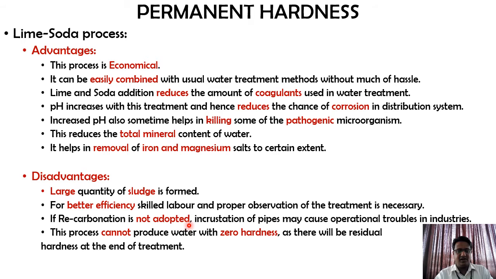If recarbonation is not adopted, incrustation of pipes may cause operational troubles in the industry. As we discussed in the previous slide, if we don't provide recarbonation, there is always a possibility of forming scales inside the pipelines because of the hardness. This will cause heat loss, or the pipes will get brittle, causing a few operational troubles in the industries. This process cannot produce water with zero hardness, as there will be residual hardness at the end of the treatment.